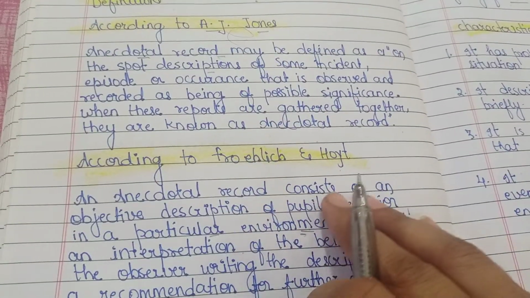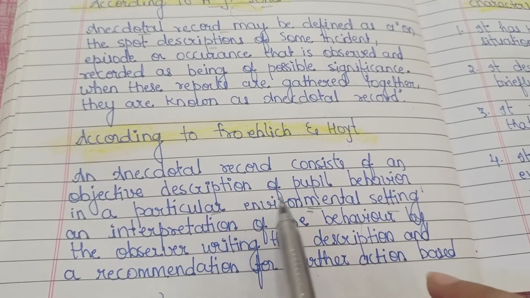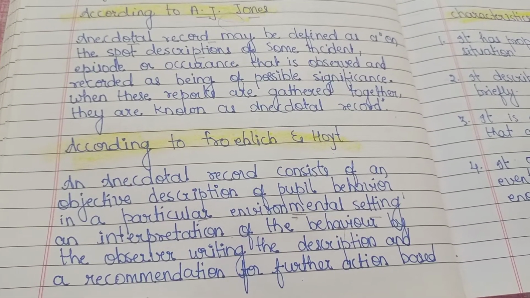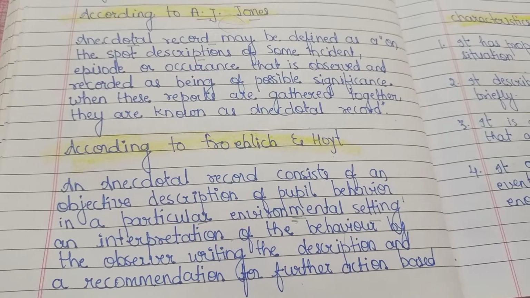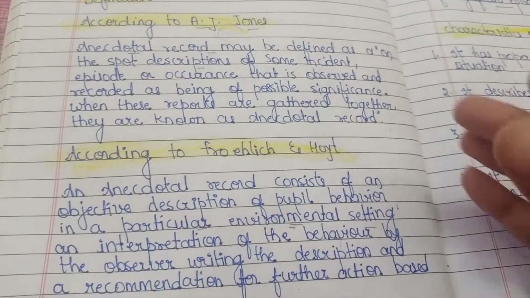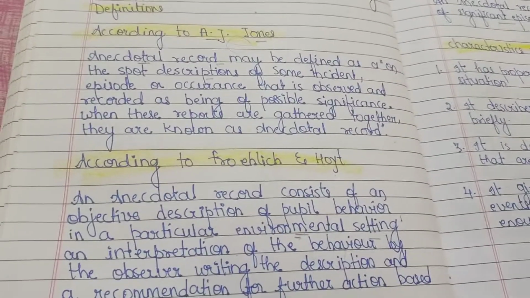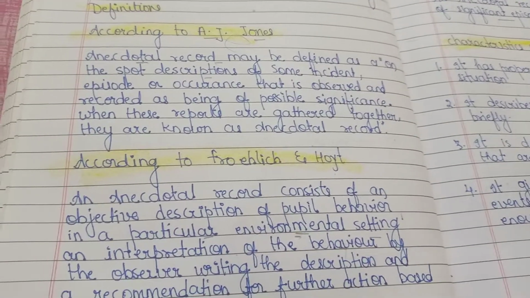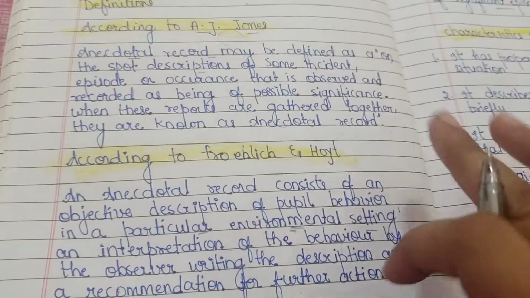According to Froelich and Hoyt, an anecdotal record consists of an objective description of people's behavior in a particular environment setting, and an interpretation of the behavior by the observer. So an anecdotal record is basically a description. The teacher has to describe all the behavior of the particular student and all the incidents that made the teacher analyze that student, in the anecdotal record.